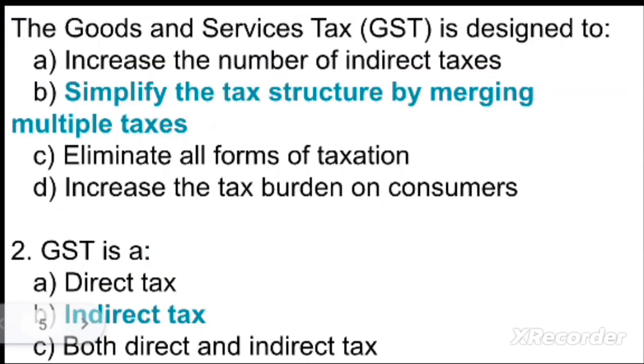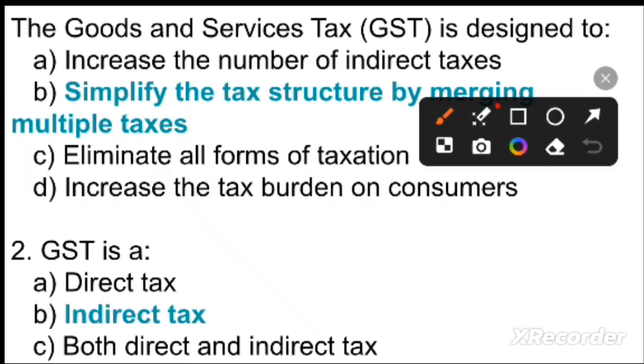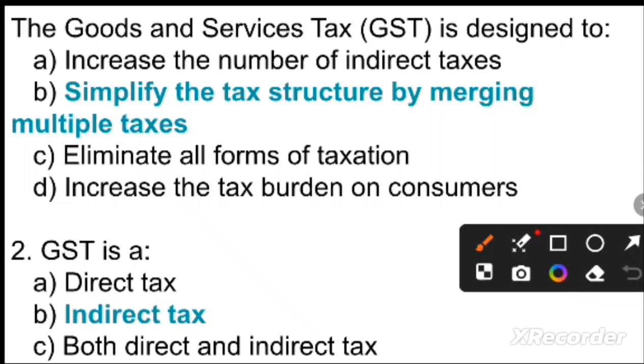Next question is, the GST is designed to: Option A, increase the number of indirect taxes. Option B, simplify the tax structure by merging multiple taxes. Option C, eliminate all forms of taxation. Option D, increase the tax burden on consumers. So your right option is option B, simplify the tax structure by merging multiple taxes. Option B is the right answer.